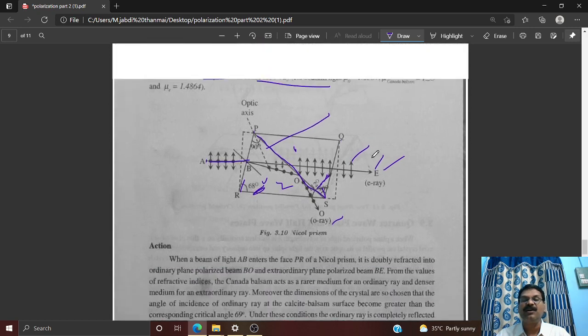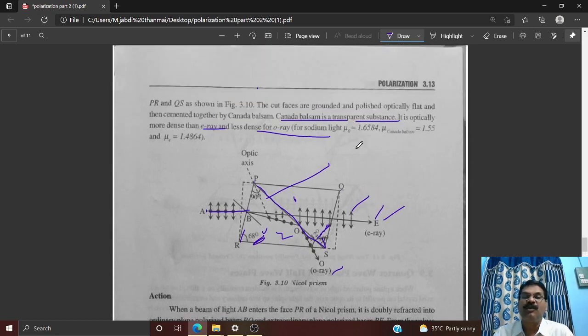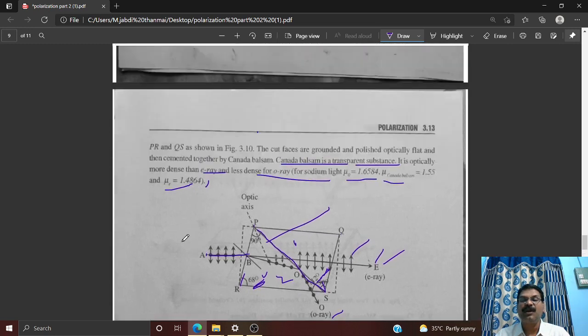For example, if you take the standard values for sodium light, the refractive index of the ordinary ray is 1.6584, the refractive index of Canada balsam we call mu C, mu C is equal to 1.55, and the refractive index of the extraordinary ray is 1.4864. Okay, so according to these values we can give one relation, mu O greater than mu C greater than mu E. Is it clear? That is, the refractive index of the ordinary ray is greater than the refractive index of Canada balsam. Which one is greater than the refractive index of Canada balsam?